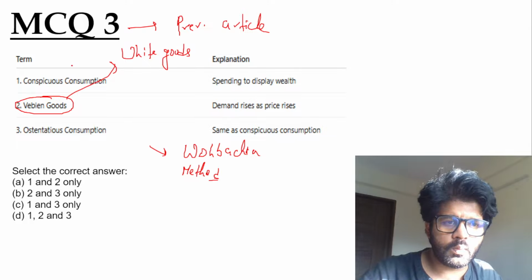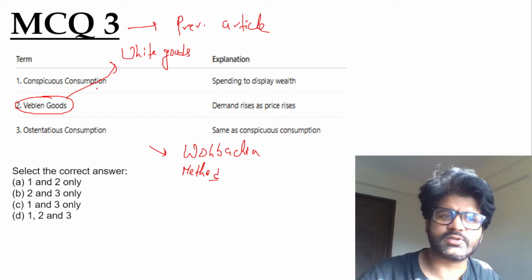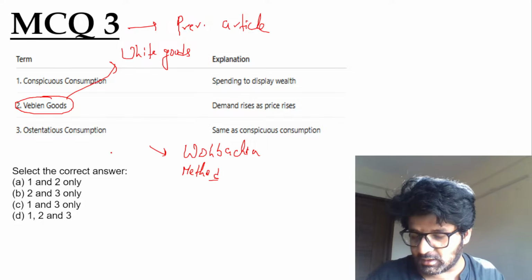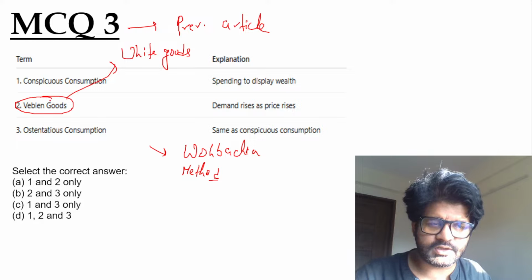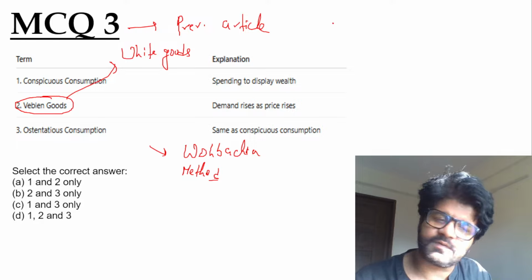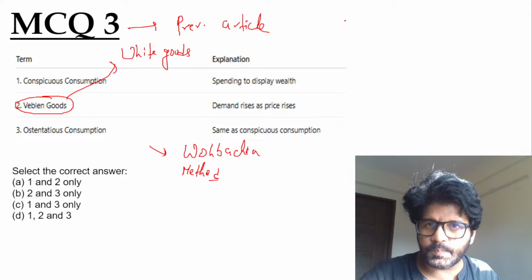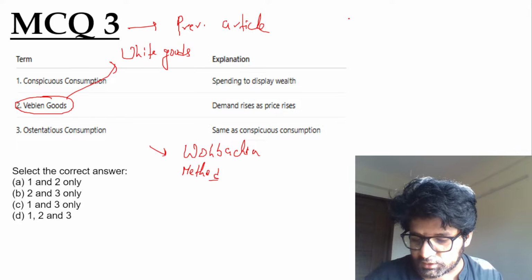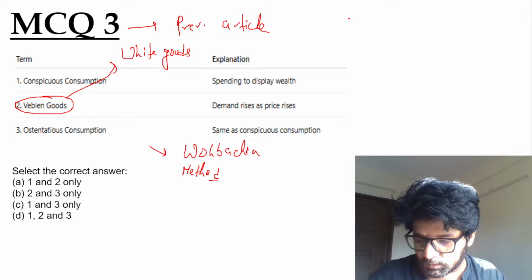So MCQ 3, you can see there are terms, there is an explanation, and you have to say how many of them are correctly matched. Just take a guess. We have not discussed Veblen, so even if you get it wrong, it's fine, but take a guess, because in UPSC also you will witness some questions which will not be known to you, right?